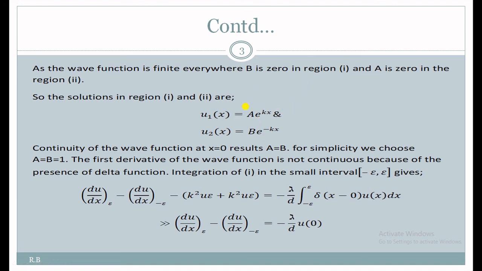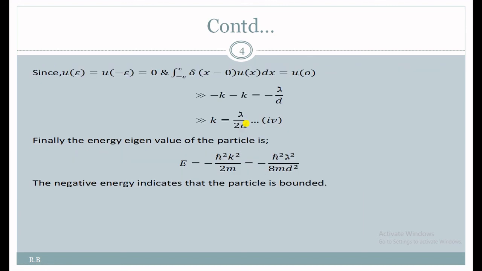But x is nearly equal to 0, so something to the power 0 would be 1, and k remains. So minus k equals minus lambda by d, with u0 equal to 1.